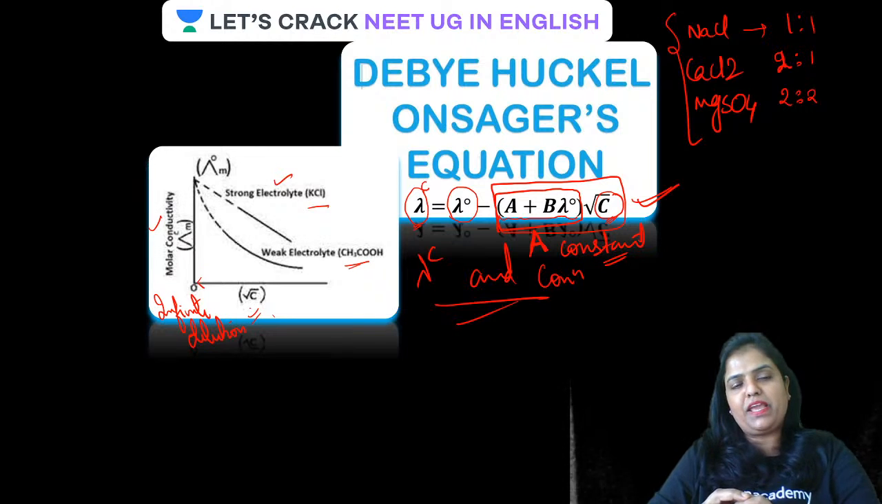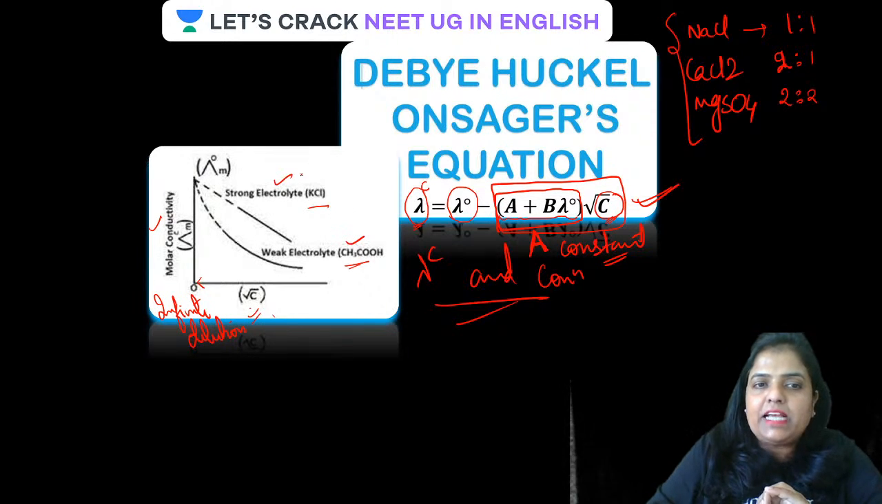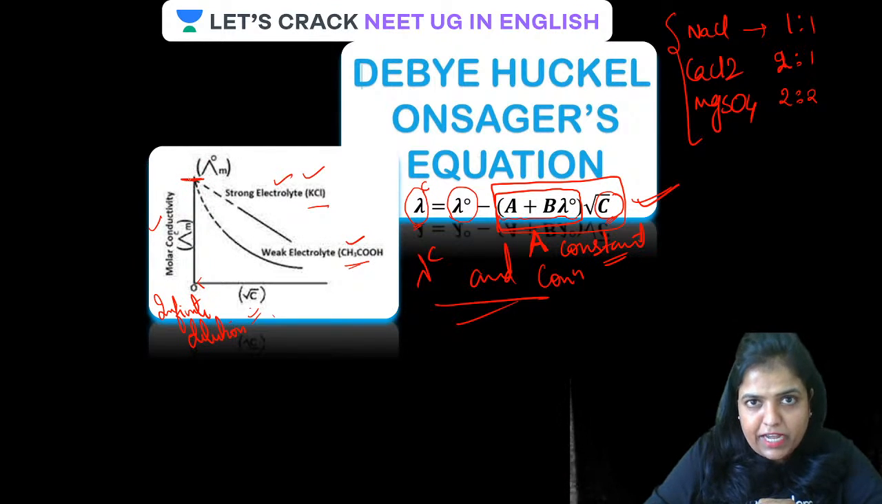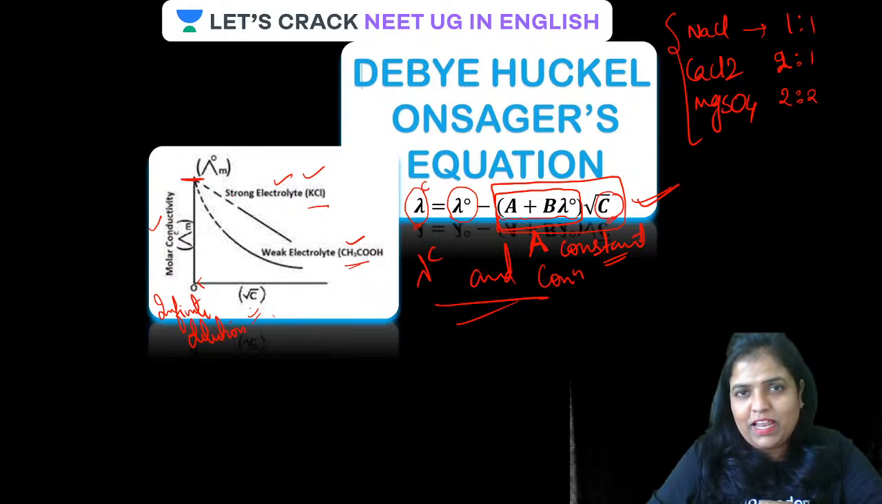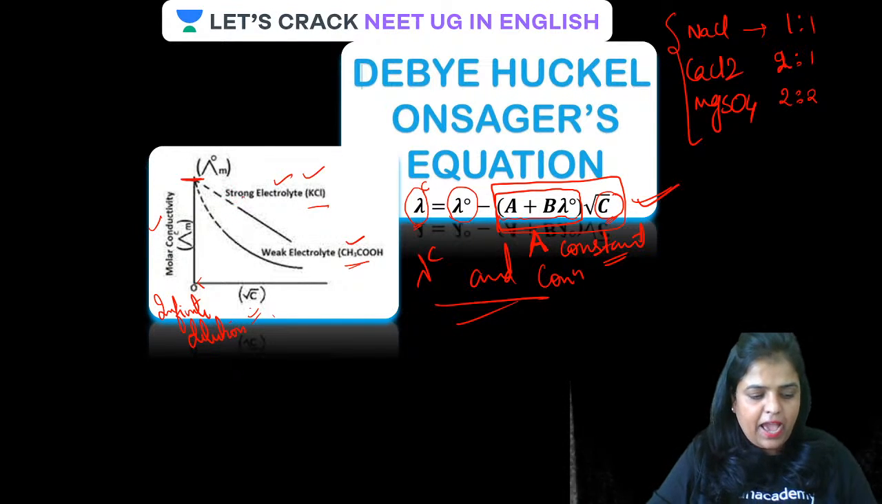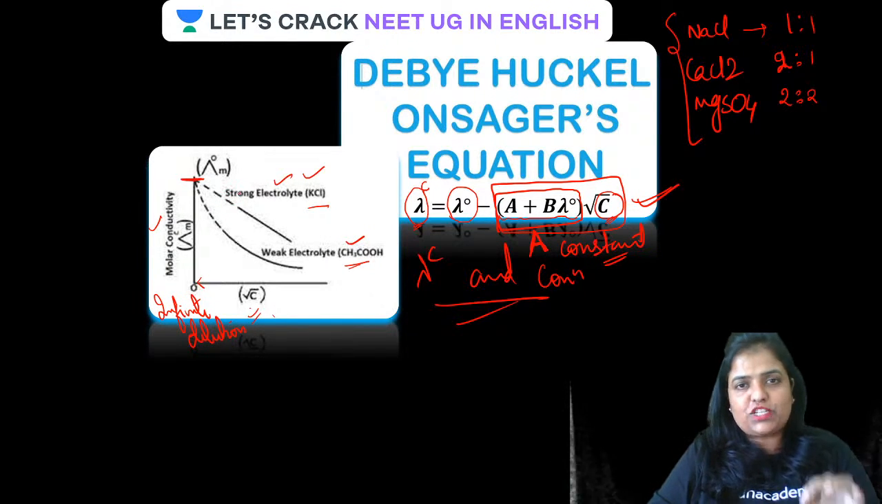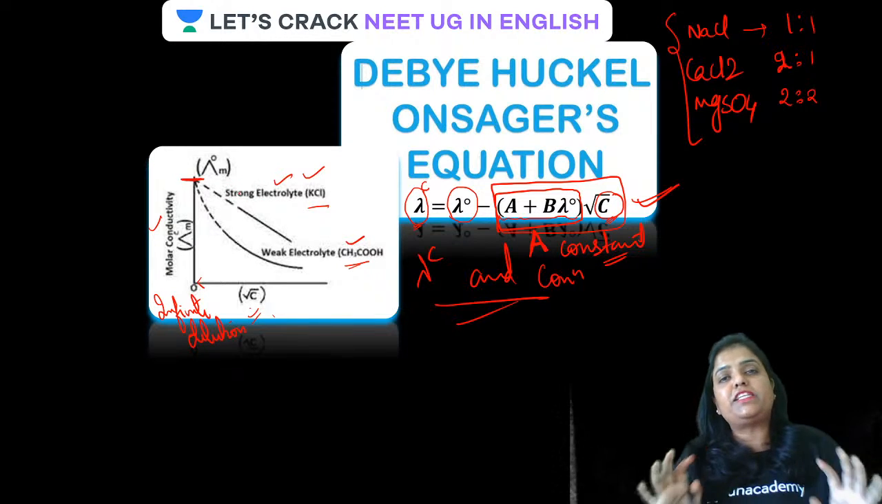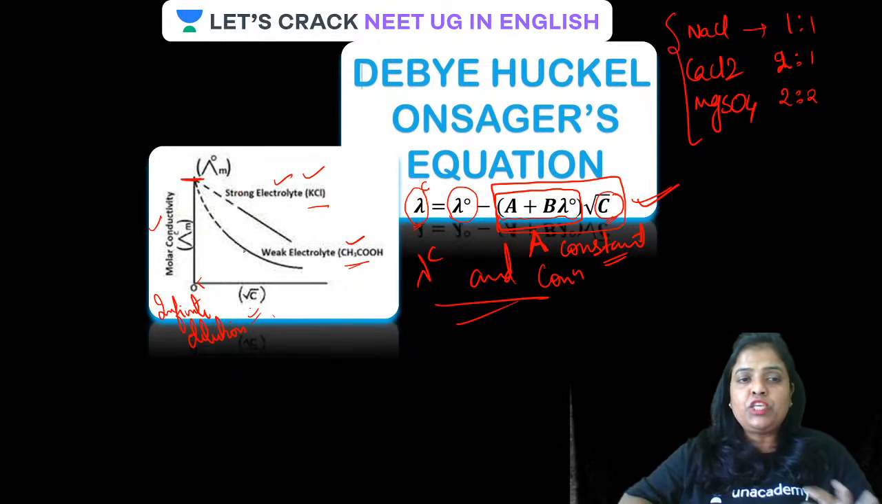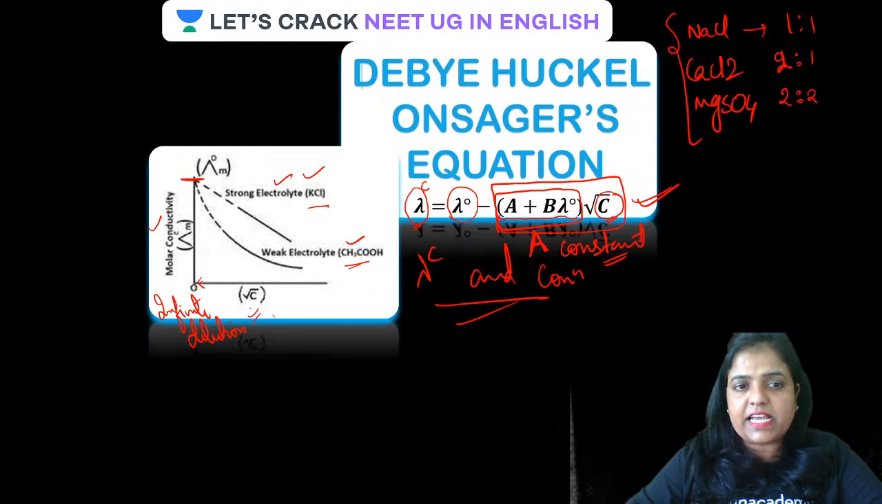In that case, what is happening, guys? The weak electrolyte as well as the strong electrolyte are behaving in the same way. Just see, this is the molar conductivity at infinite dilution, which is almost the same for the strong electrolyte as well as for the weak electrolyte. So we can say that the weak electrolyte behaves as a strong electrolyte at infinite dilution. Using this equation, we can see that at infinite dilution, even the weak electrolyte behaves as a strong electrolyte.